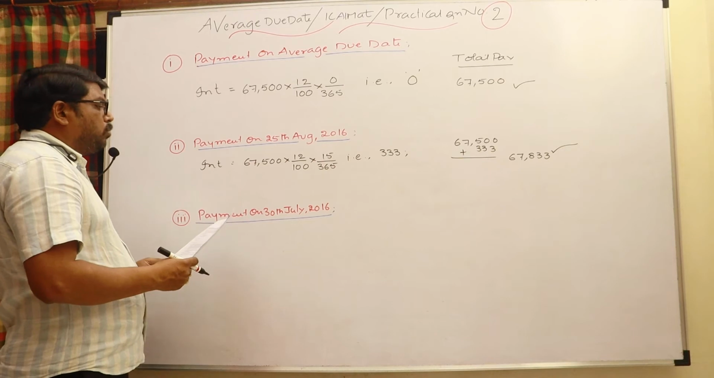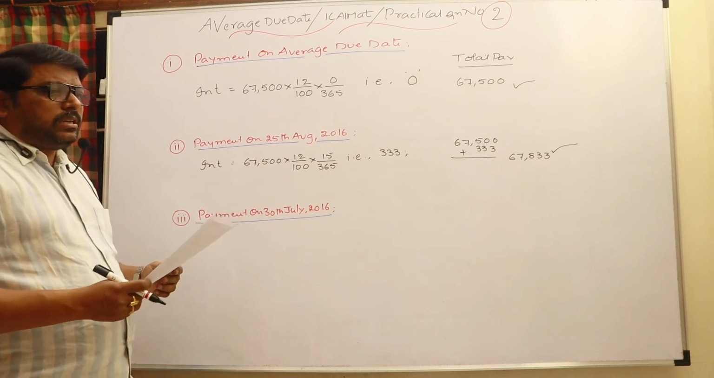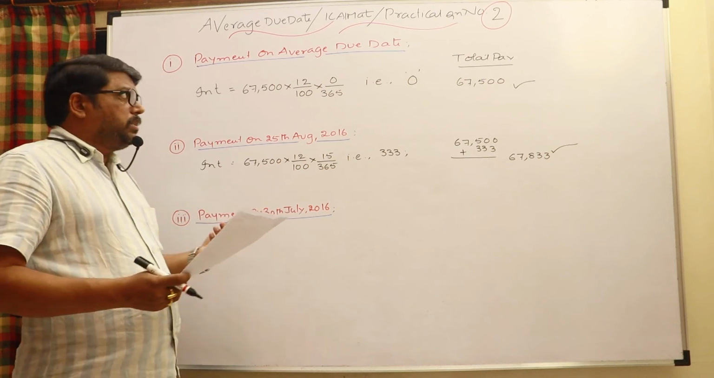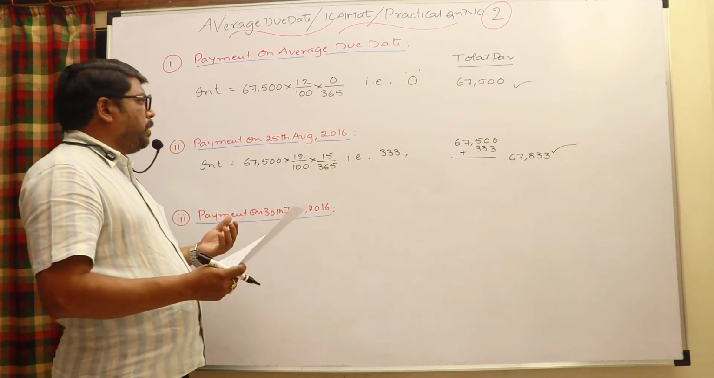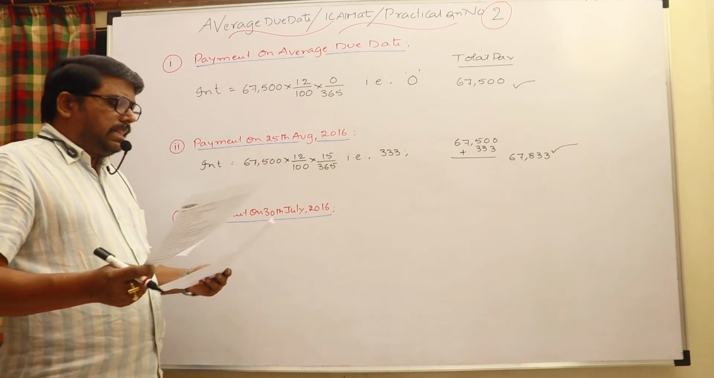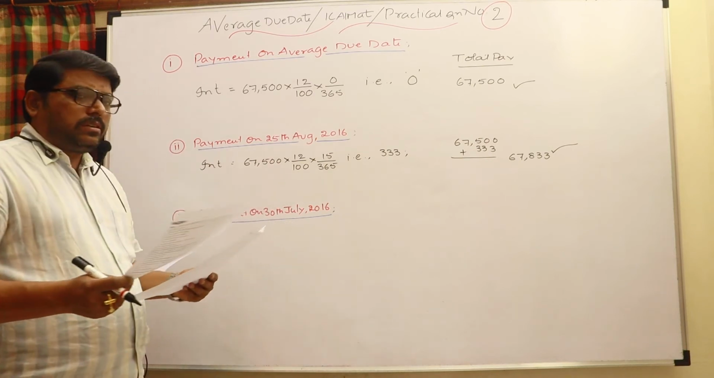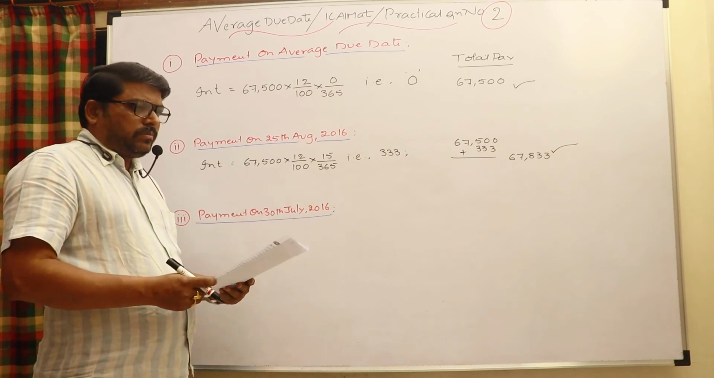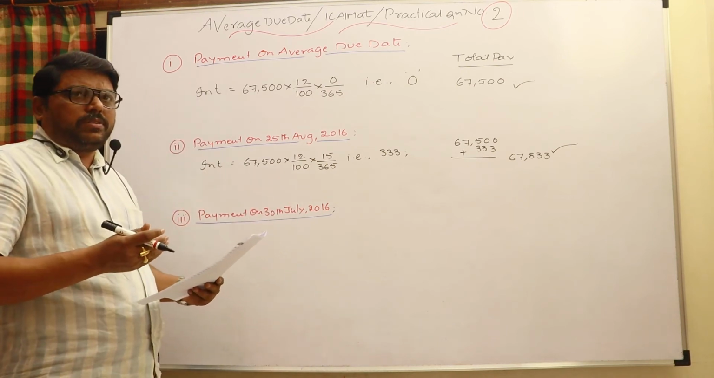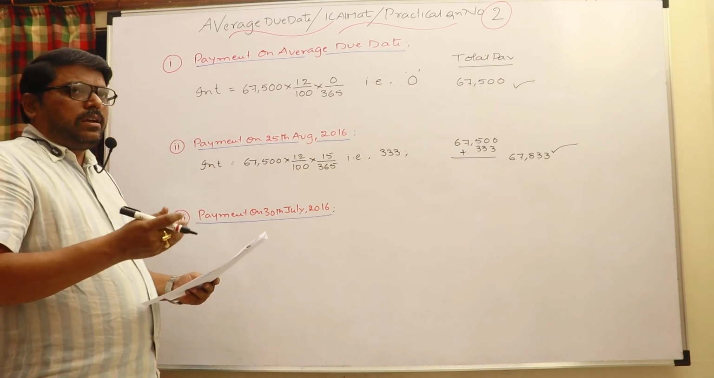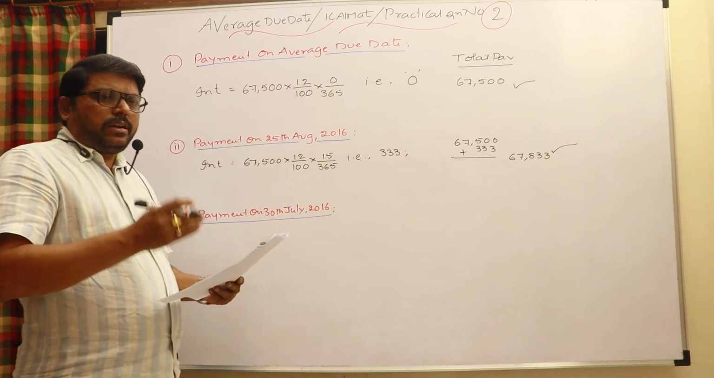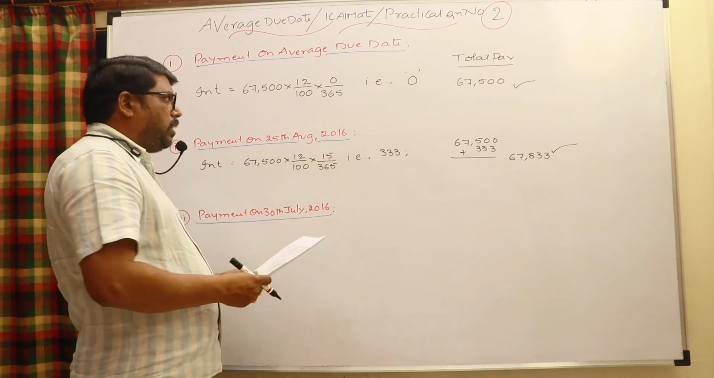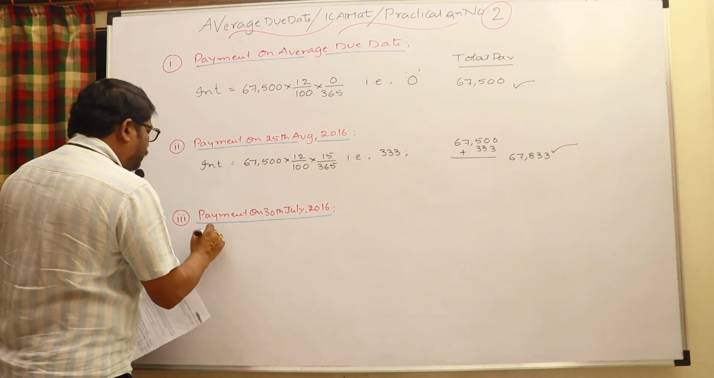Come back to the last one. If payment is done on July 30th, interest will be saved. How much interest can be saved? Actually payment should be done on August 10th, but he paid on July 30th. Calculate the number of days in the reverse manner: in August there are 10 days, and July 31st is 1 day, so 10 plus 1 is 11 days. The payment is done 11 days earlier, therefore 11 days of interest is to be saved.